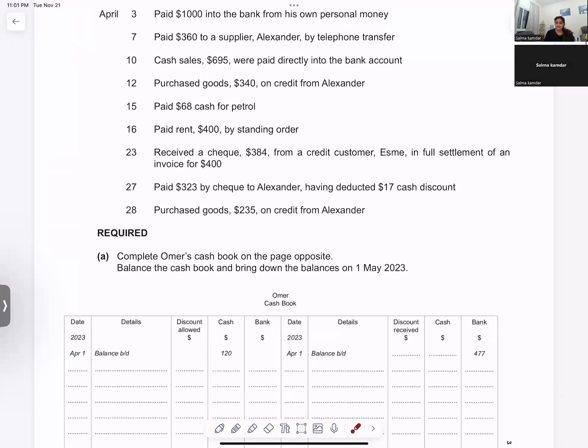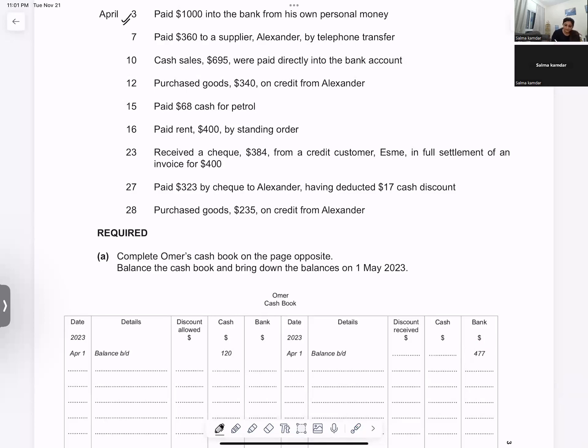Anything that you bring from your personal money is called capital. We have already been given the cash balance on the debit, that is 120, and the bank balance, 477. This is bank overdraft.